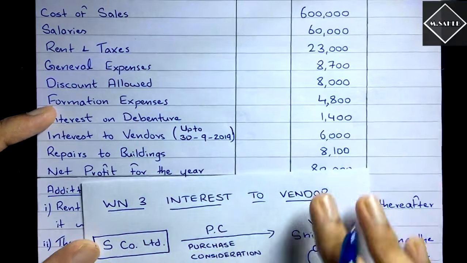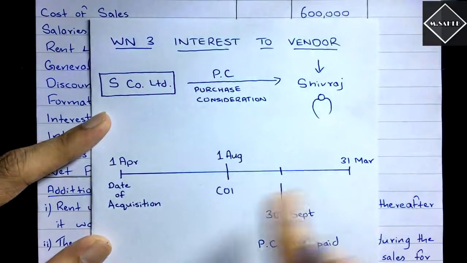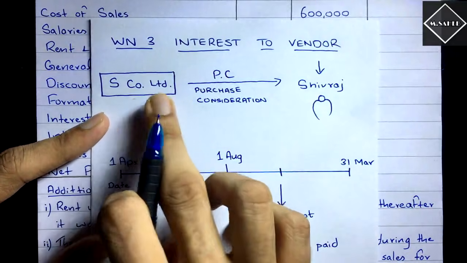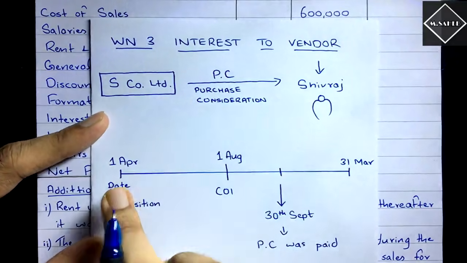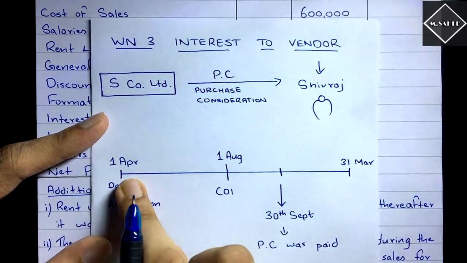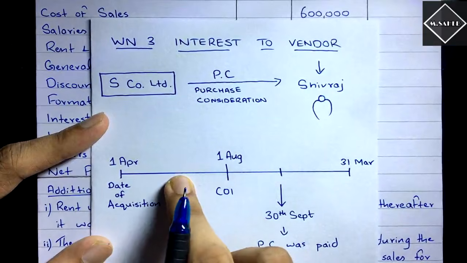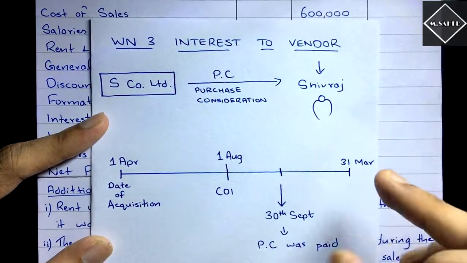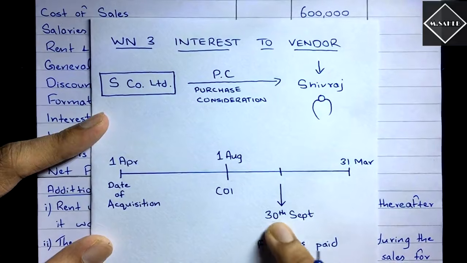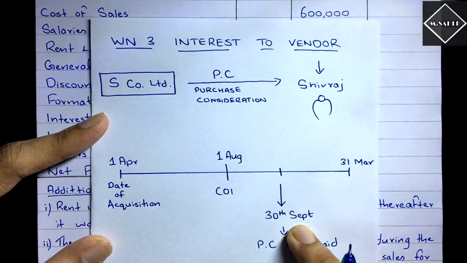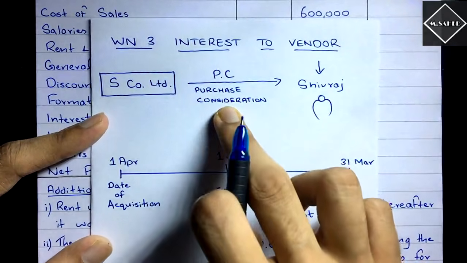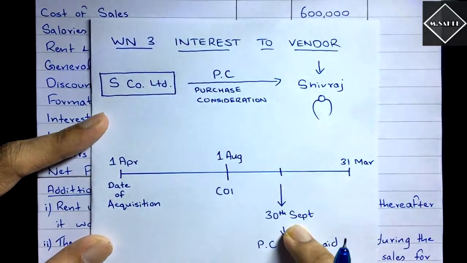Actually it means, let's understand here. See, on 1st April the business was acquired, and this S Company Limited was supposed to make this payment on 1st April itself. But sometimes there will be a delay, right? It may be paid later on, maybe May, June, July, August. But here in this case, it was paid on 30th September. What was paid on 30th September? The purchase consideration, the money was paid on 30th September.